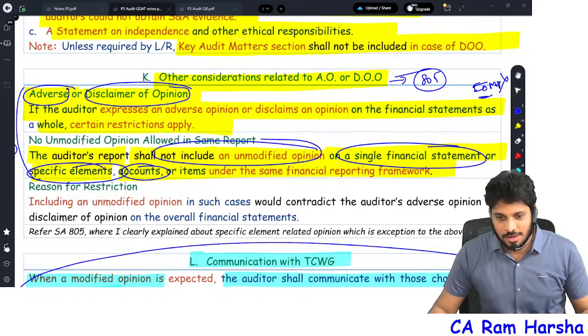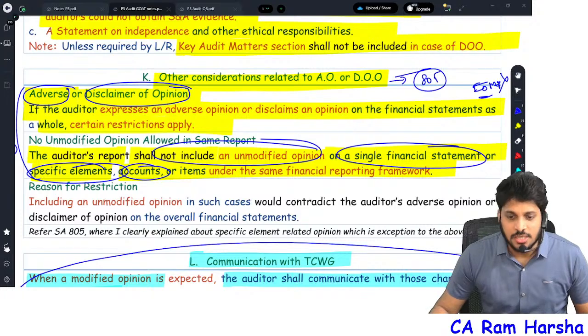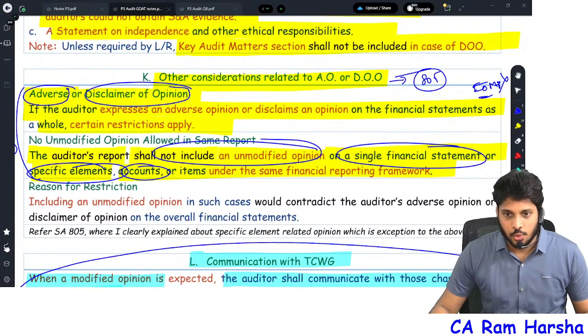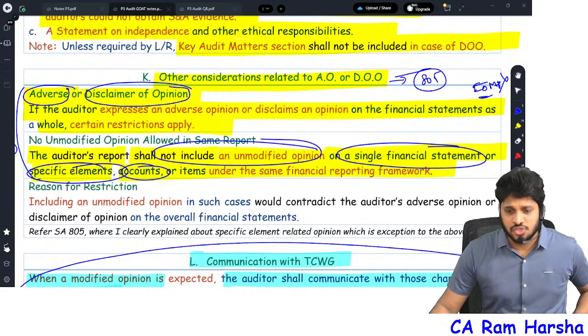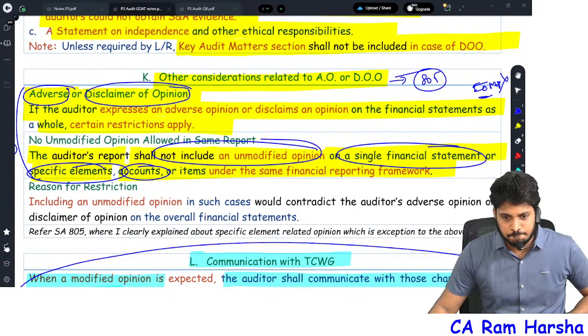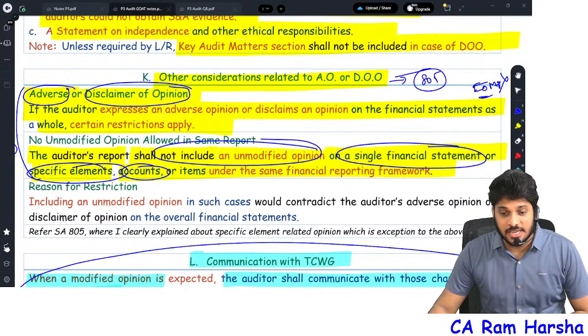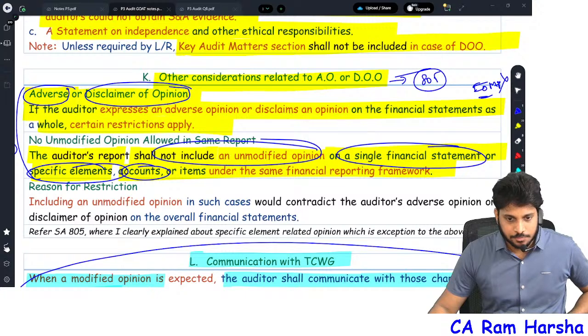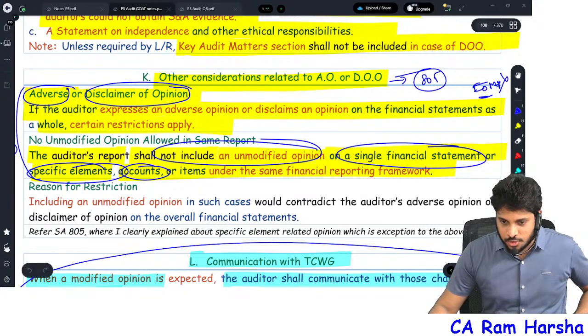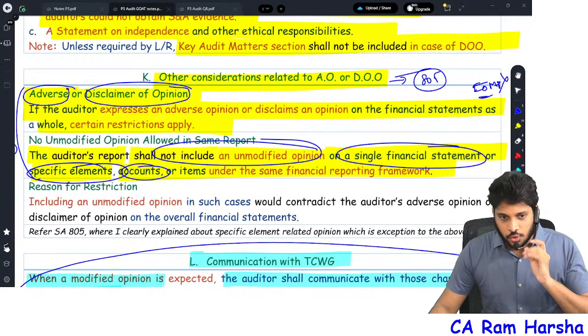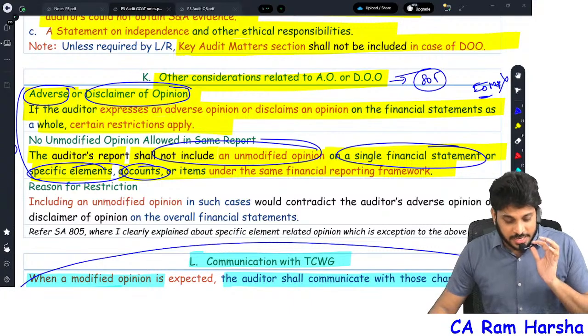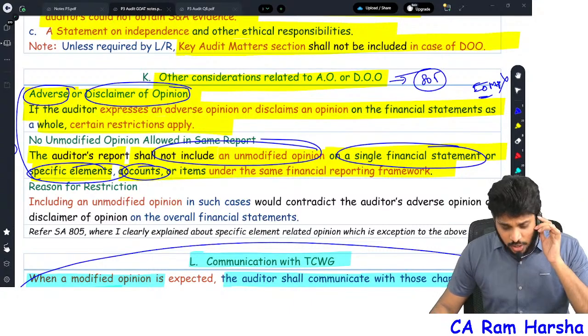Yes, let's begin the discussion. In the previous session, we have already completed the emphasis of matter paragraph. Relating to the other matter paragraph, we need to discuss now. So, let's proceed further. The emphasis is already completed.